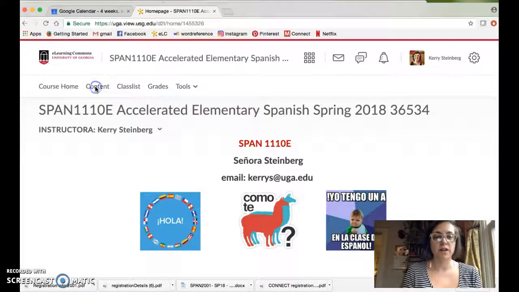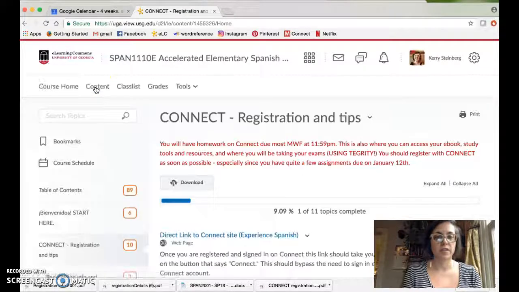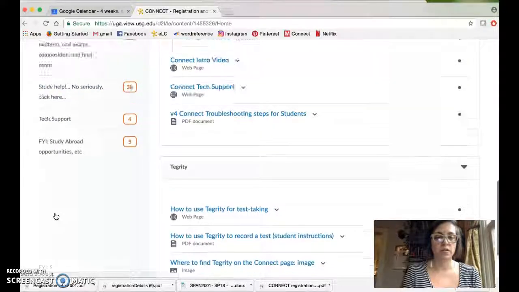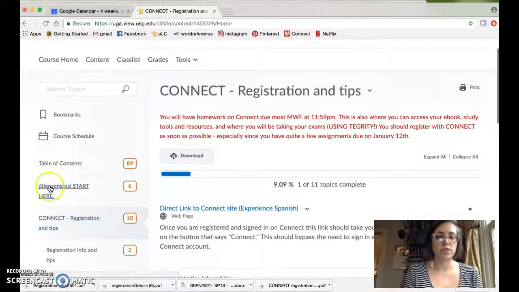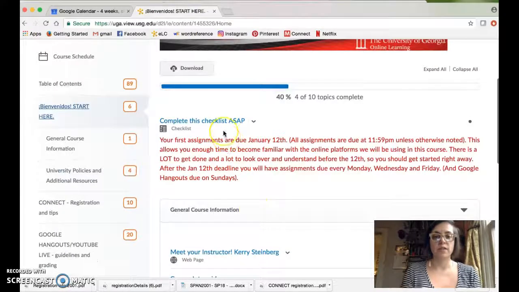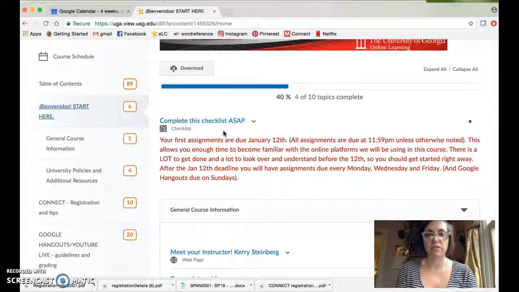So next we're going to click on content. And here's where you'll see all the different folders or modules that you'll need to use. You're going to start at the Bienvenidos folder. This checklist is a list of all the assignments that you will have due on January 12th. That is your first due date. So you have a little bit of time, but there's quite a lot to do, so you don't want to wait till the last minute.